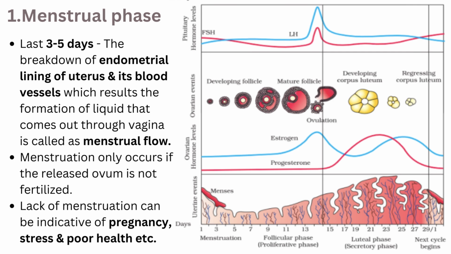The breakdown of the endometrial lining of the uterus and its blood vessels results in the formation of liquid that comes out through the vagina. It is called menstrual flow. Menstruation only occurs if the released ovum is not fertilized. If fertilization happens, the events of the menstrual phase do not occur. Lack of menstruation can be indicative of pregnancy.